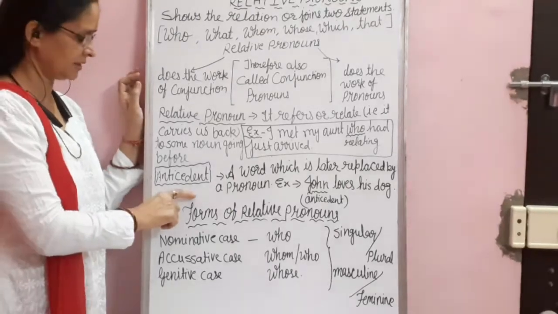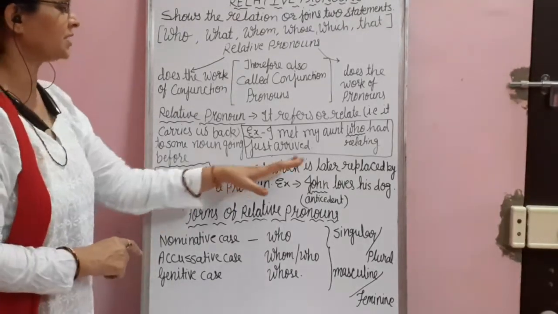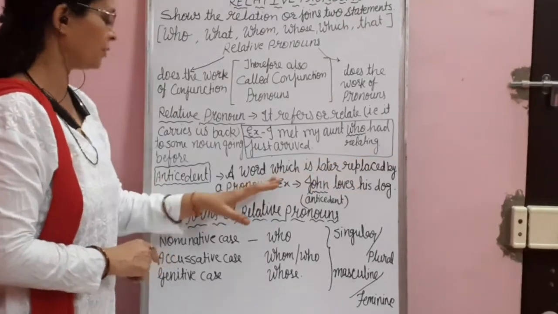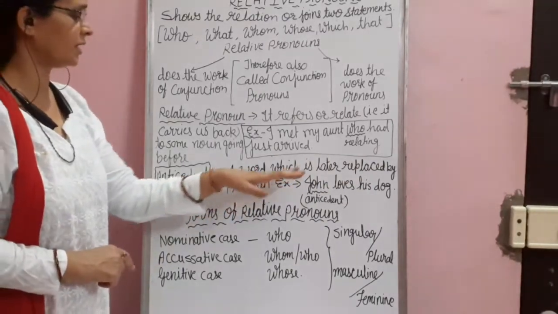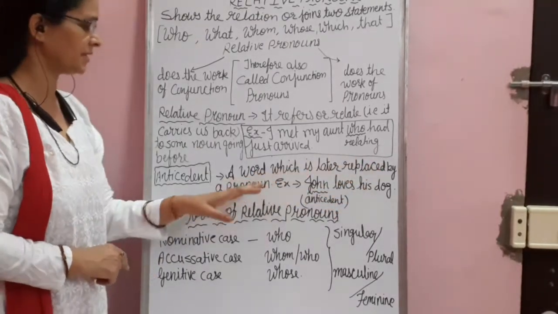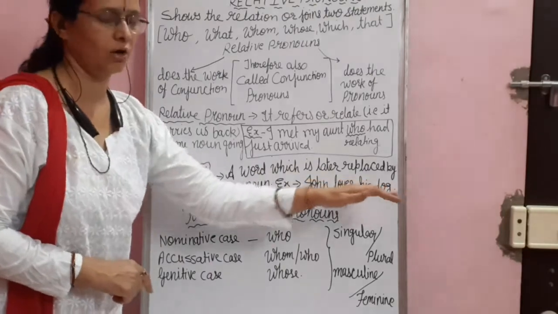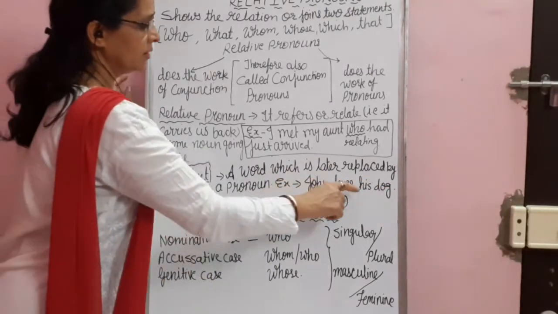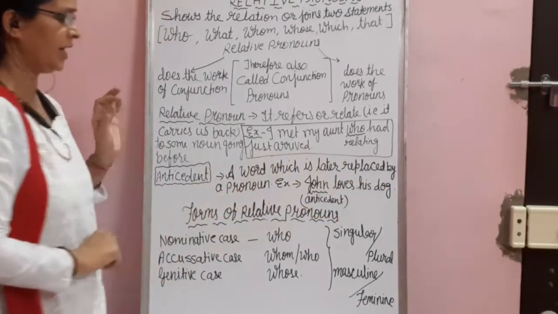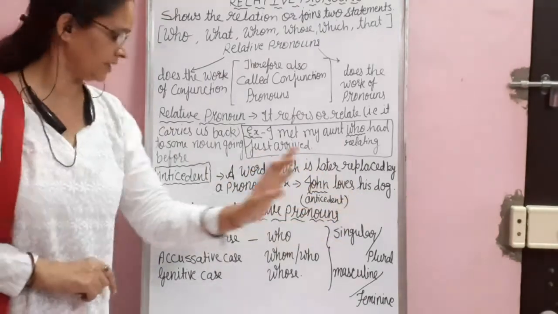What is antecedent? A word which is later replaced by a pronoun. The word which is replaced by a pronoun, that is known as antecedent. John loves his dog. Here John is replaced by his, so John will be the antecedent.